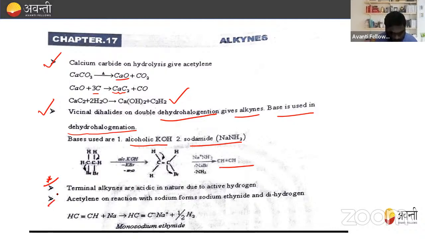Now, for example, acetylene on reaction with sodium forms sodium ethynide and dihydrogen. And this proves it, because we know that whenever an acid is treated with a metal, evolution of H2 gas takes place. Here also H2 gas is evolved. It proves that acetylene, or the terminal acetylene, has an active hydrogen atom, and due to this they are very acidic in nature.